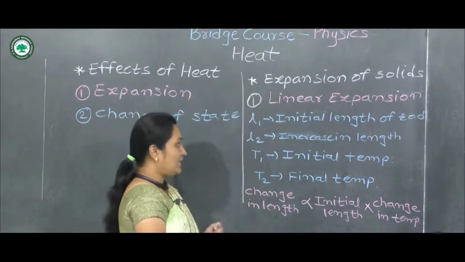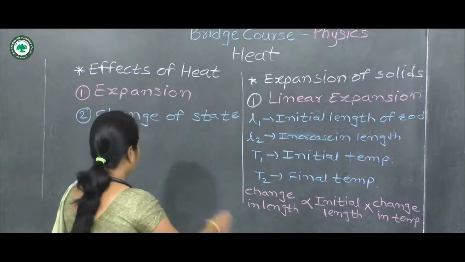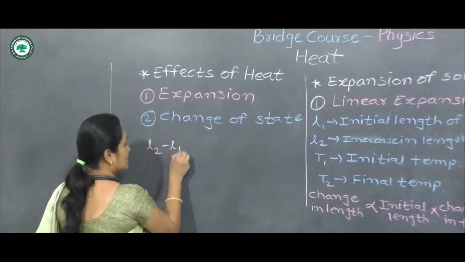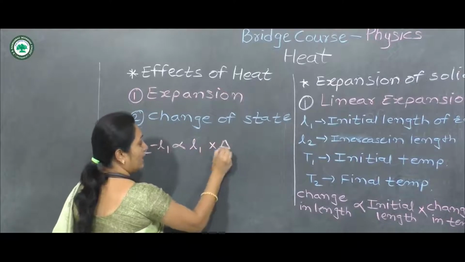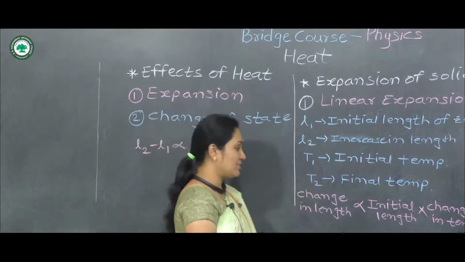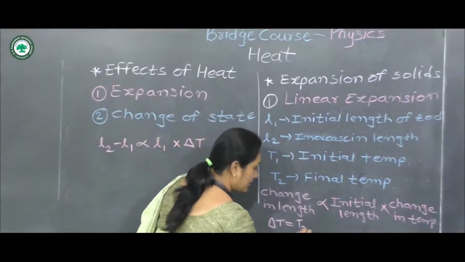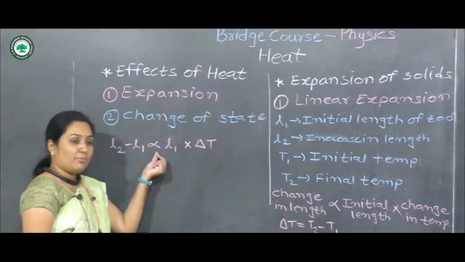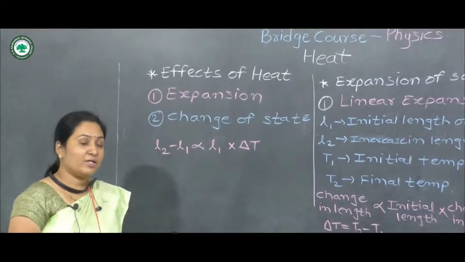So change in length means what? L2 minus L1. So we can write here L2 minus L1 proportional to L1 into delta T. Delta T means T2 minus T1. Now, to remove this proportionality symbol, we add the proportionality constant.